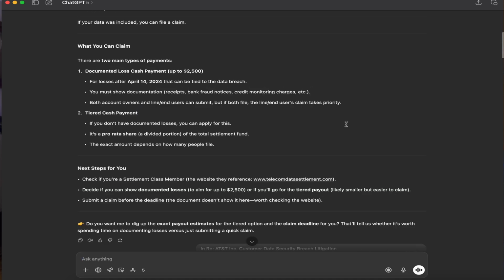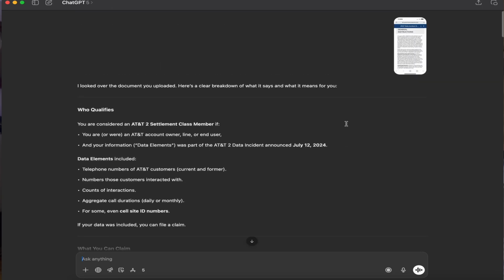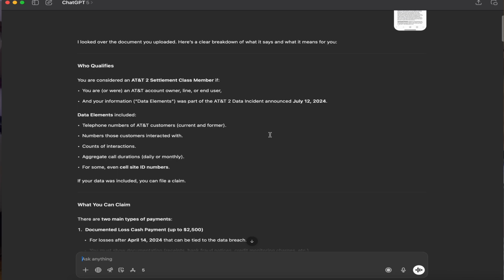So I provided the content of the email to the AI. You could copy and paste the text, or you could even just provide screenshots and it'll analyze it. I just pasted that right into the ChatGPT window here. Immediately after I provide the picture of the email text, the AI automatically begins to break down what it means for me.